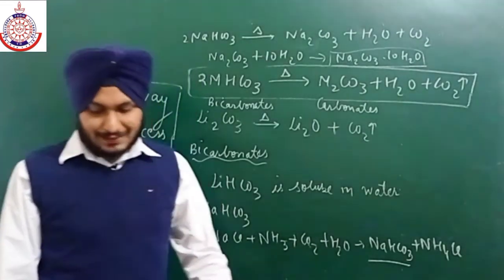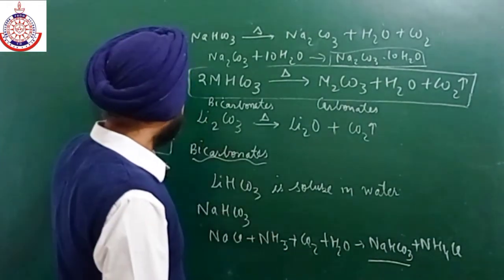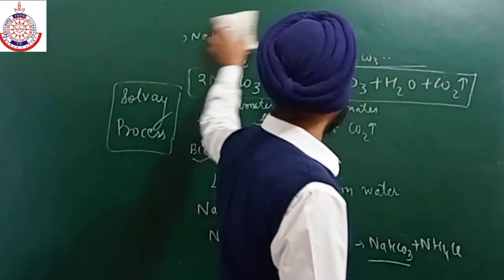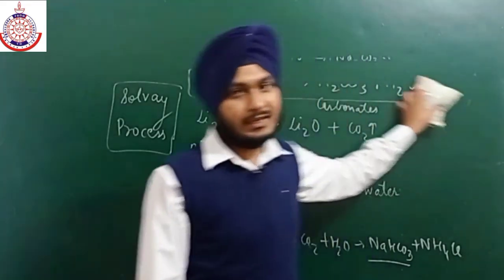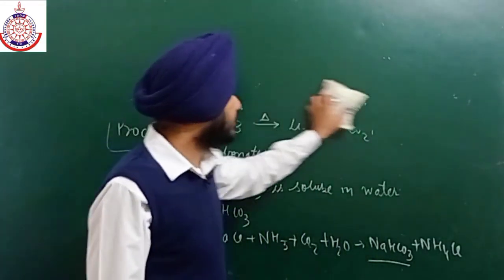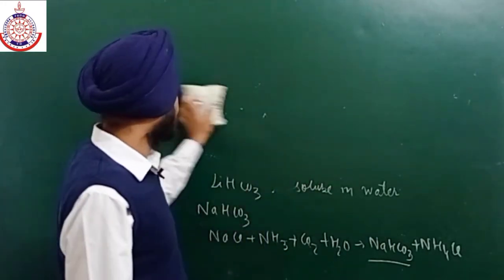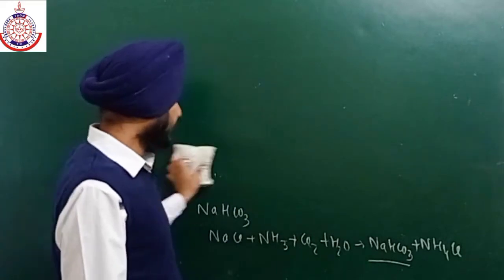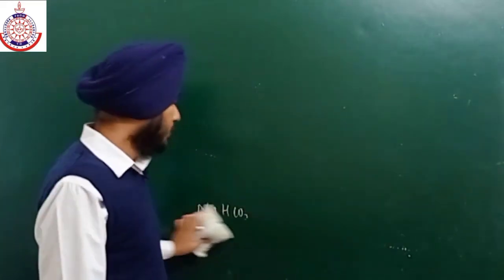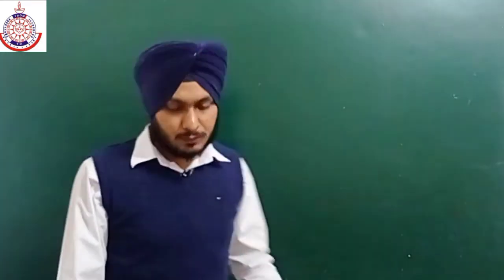Okay, now let us discuss their solubility. If I am saying that the solubility of carbonates and bicarbonates increases on going down the group, then what will be the reason behind their solubility?